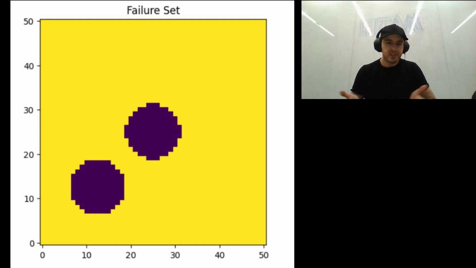So, how does this connect to the math? Well, each dark region corresponds to an obstacle, the ones we define to be centered at (0, 0) and (-1, -1). The dark areas are the sub-zero level sets of L of x. And since we defined L of x equal to the minimum between L1 of x and L2 of x, each pixel's value corresponds to the distance to the closest obstacle. So the contours of the purple regions represent the edges of danger, and crossing these edges means collision, right?